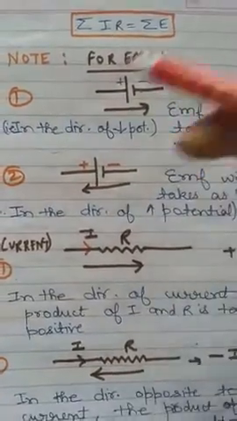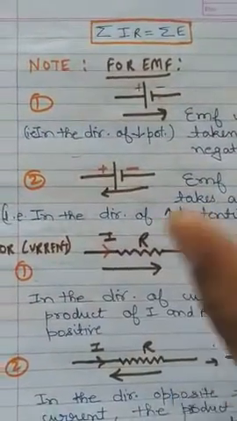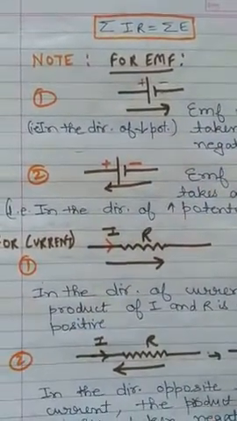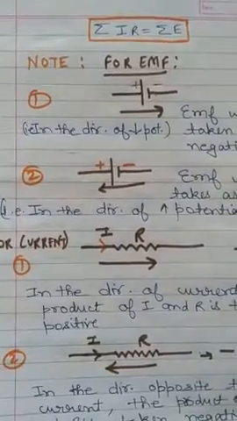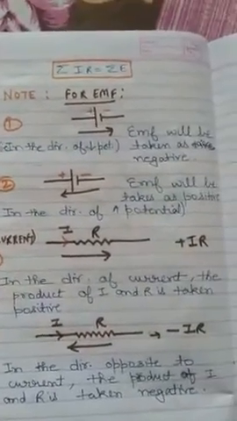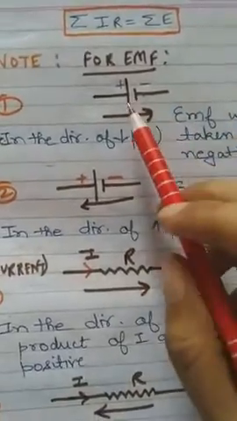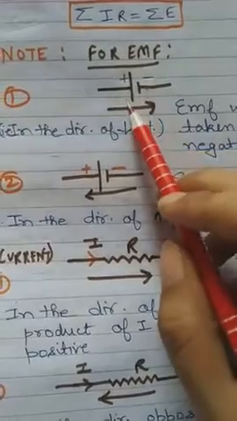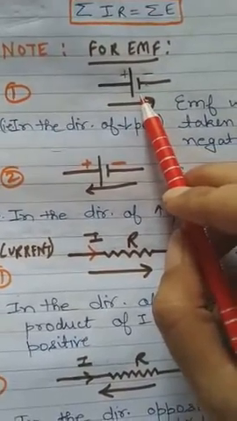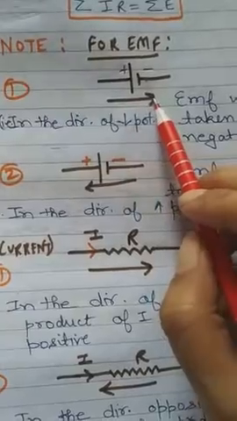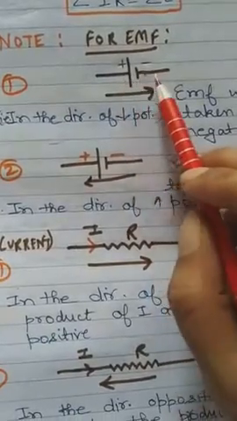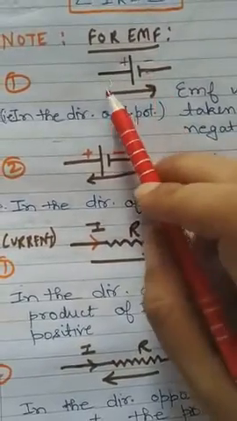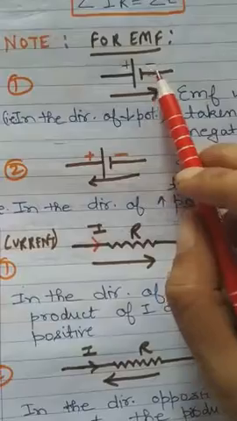So I am giving a note here so that you remember this, because this is very important when you solve questions related to Kirchhoff's second law, or Kirchhoff's laws. When you are choosing a direction in which the potential is decreasing, this is the positive terminal of the battery and this is the negative terminal. You are going from the positive to the negative terminal, that means potential is decreasing, from higher potential to lower potential.